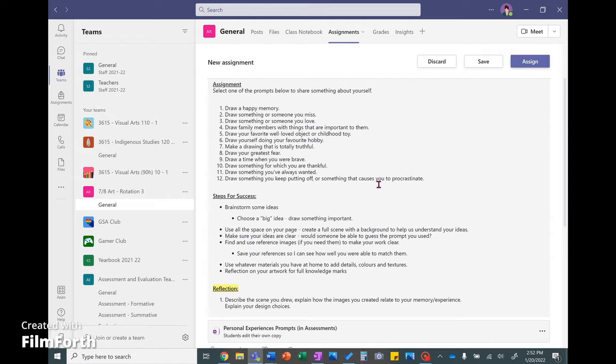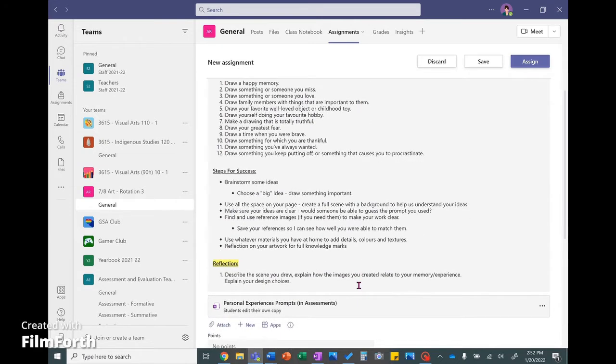So when I'm working from my imagination or memories, I often still need to go and look for a picture to observe and record detail. That's really important for me. Use whatever materials you have at home to add details, colors, and textures, and reflect on your artwork for full knowledge marks. Here's your reflection piece.